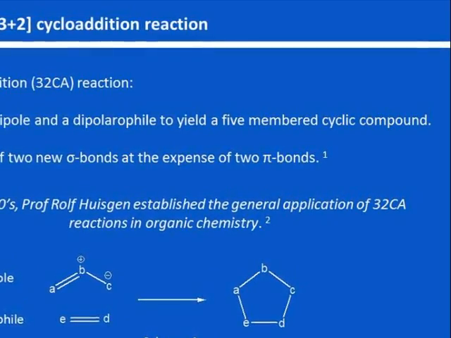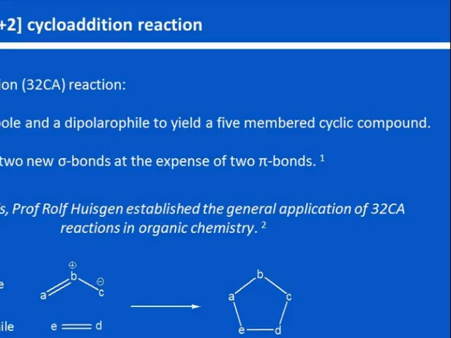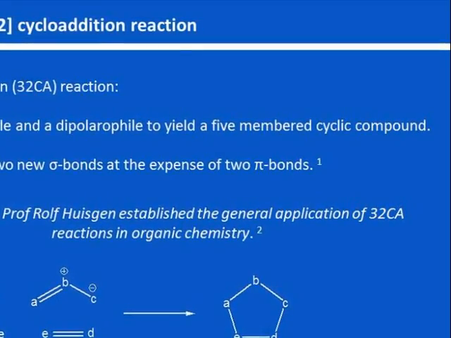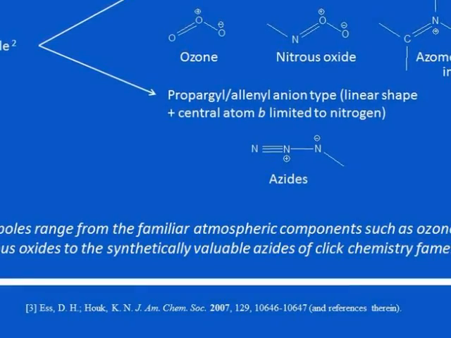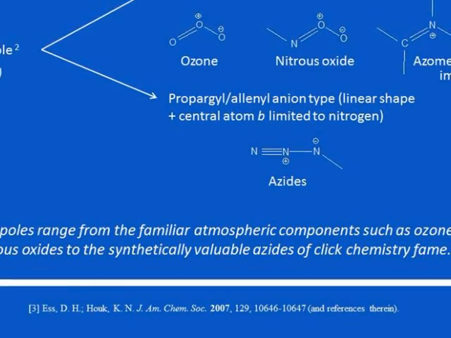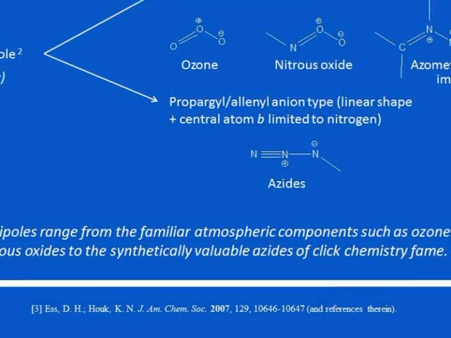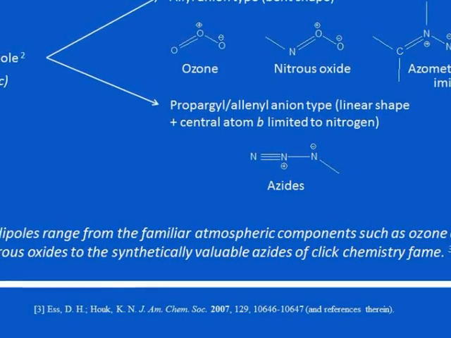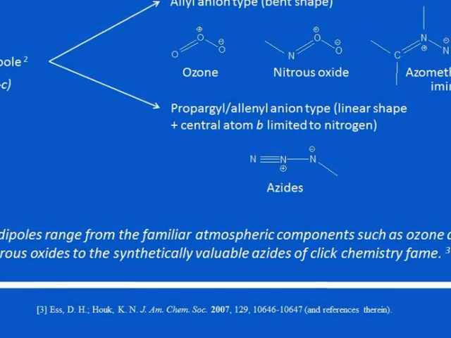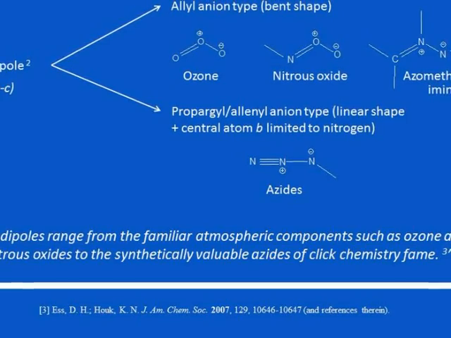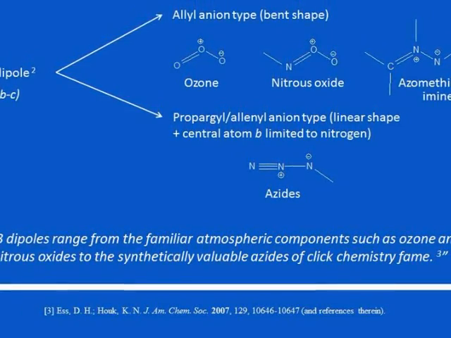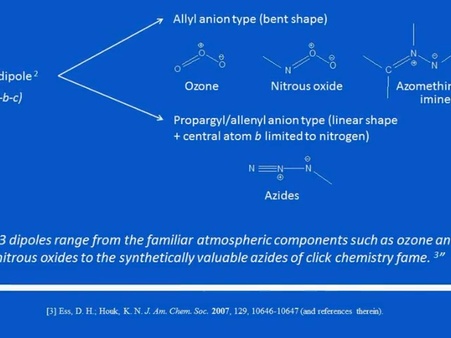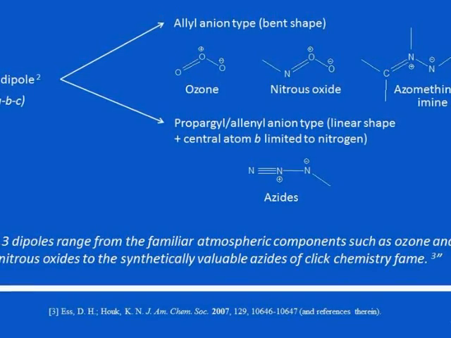Professor Huisgen was among the first pioneers to understand the scope of this organic reaction. Let's have a look at some of the basic aspects of 3+2 cycloaddition reaction. First of all, the 1,3-dipole is defined as the ABC structure, which can be classified into 2 different types. The first type is the allyl anion type, which is bent in shape.